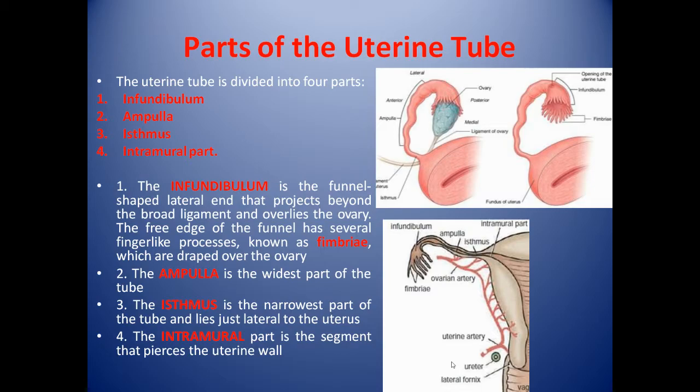Now we'll see the ampulla, which is the widest part of the tube, and the isthmus is the narrowest part of the tube and lies just lateral to the uterus. Intramural part is the segment that pierces the uterine wall.